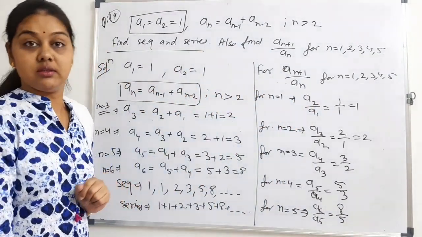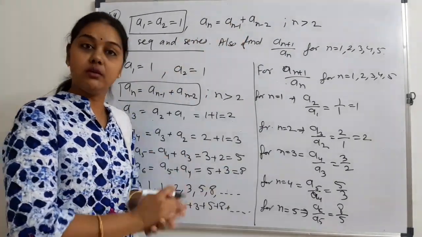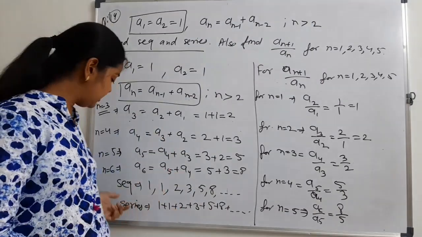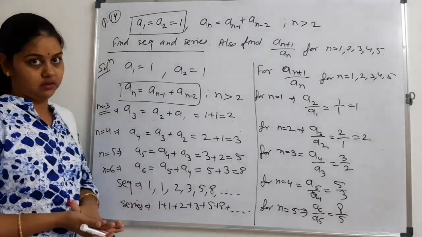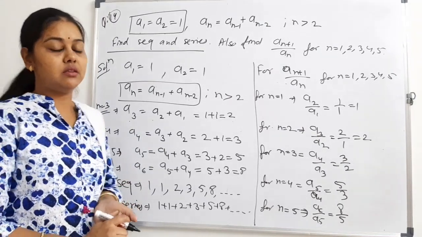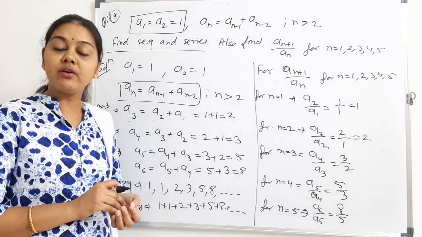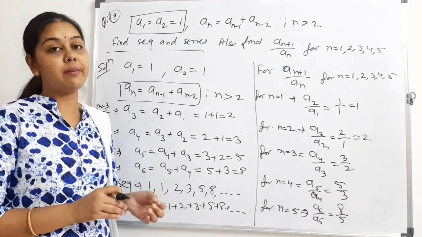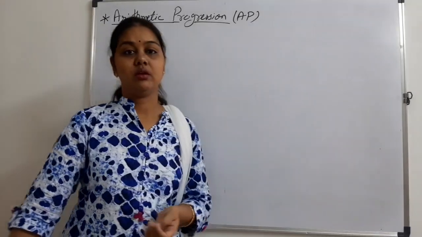Is it clear, students? Here the nth term depends on previous terms, and this is a sequence when we separate with commas, and this is a series. In a sequence or series, there could be any relation between two terms. It may depend on the natural number or it may depend on the previous term. I thought it is clear with this.